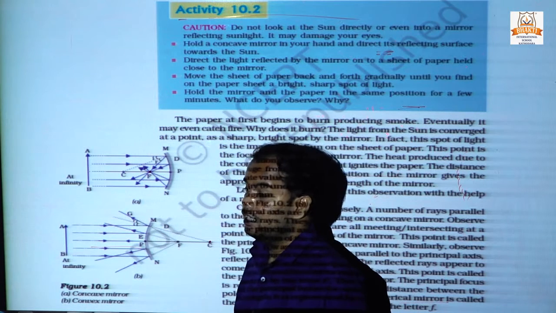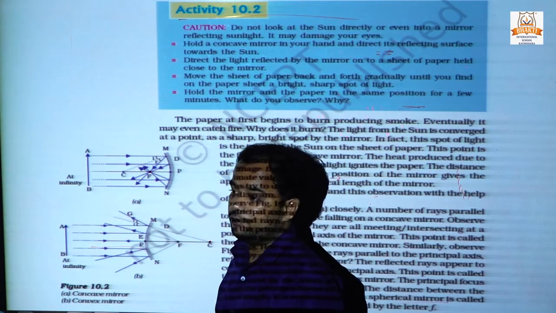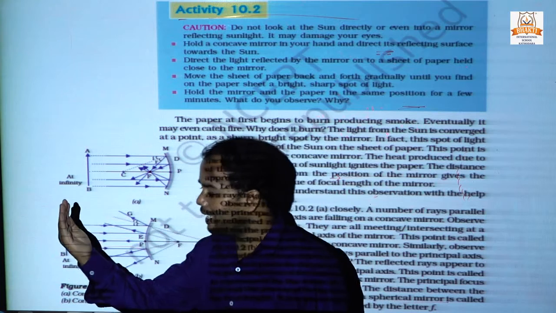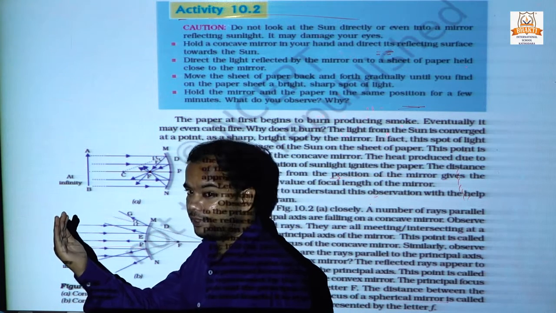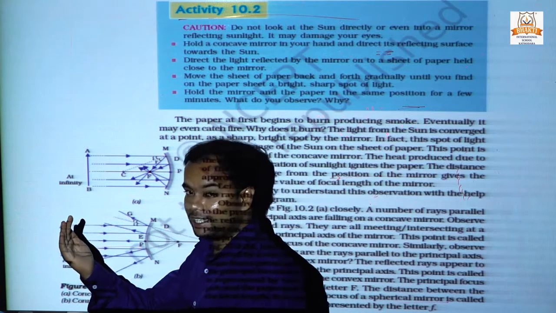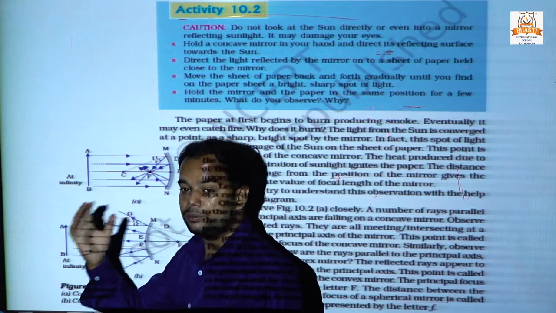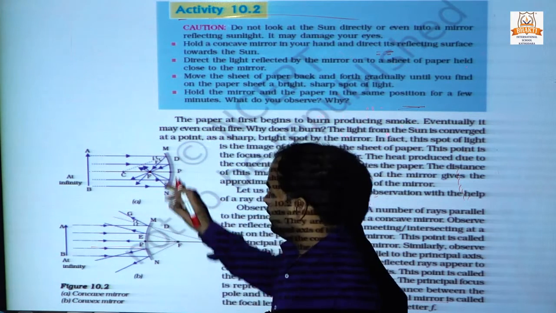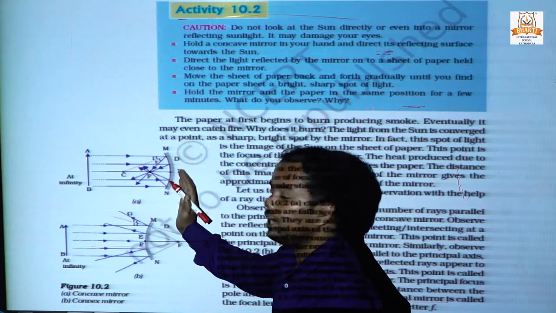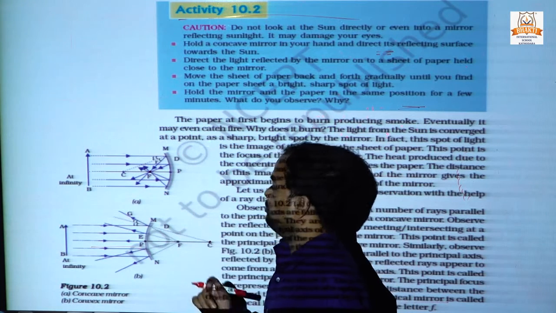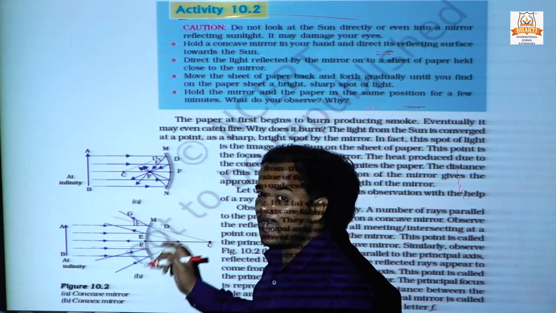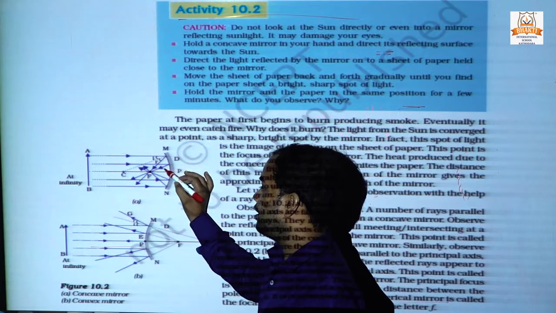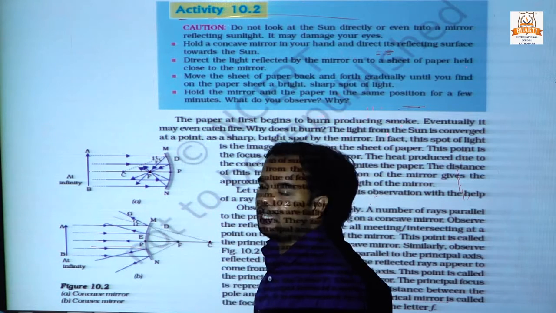We discussed a few minutes ago that when we see our face in a spoon, we can see our face in the middle of the spoon. This is a spoon shaped concave mirror, and we can see our face in the center of the concave mirror.